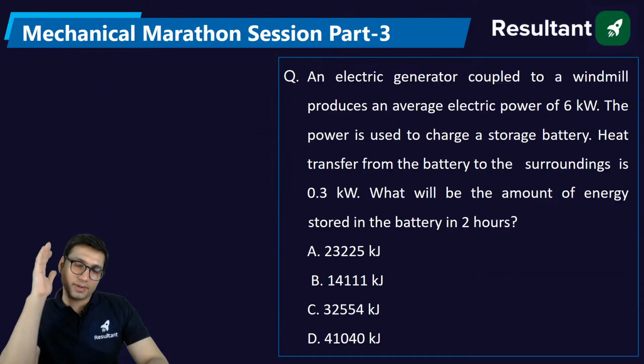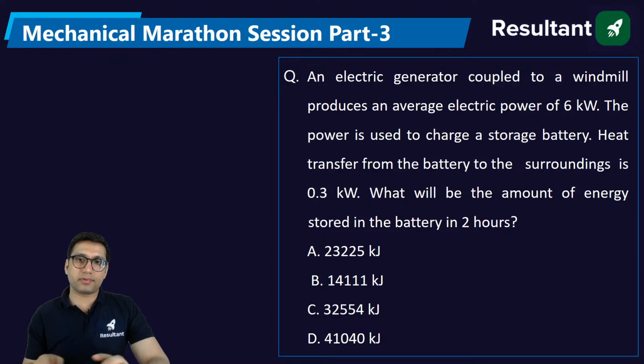Next question. An electric generator coupled to a windmill produces an average electrical power of 6 kilowatt. The power is used to charge a storage battery. Heat transfer from the battery to the surroundings is 0.3 kilowatt. What will be the amount of energy stored in the battery in 2 hours?